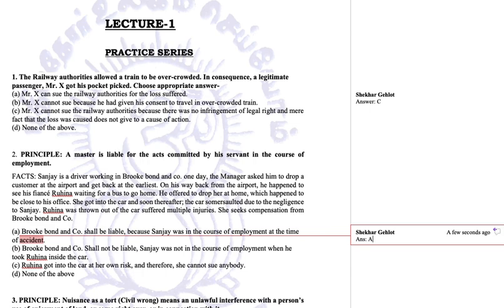He is in the course of employment. His course of employment here was to come back from the airport to the office. Plus there are no such instructions that he cannot give a lift to someone. So when there are no such instructions, nothing mentioned on the car, he has given a lift to someone, and while going back to the office only, the house happens to be near the office, if some accident happens, definitely the person is in the course of employment and the master will be liable.